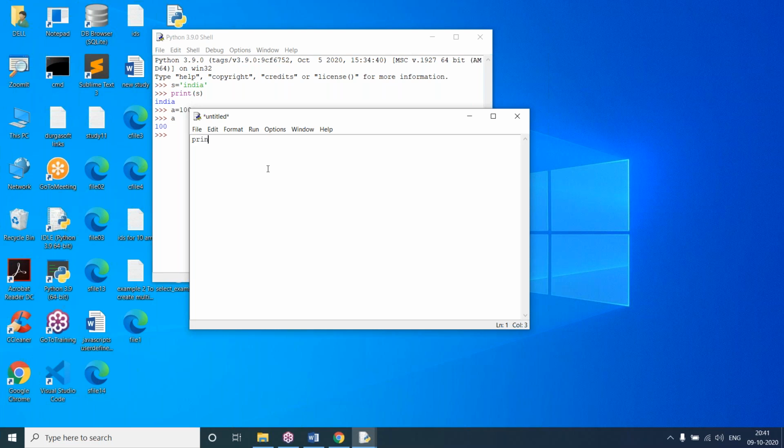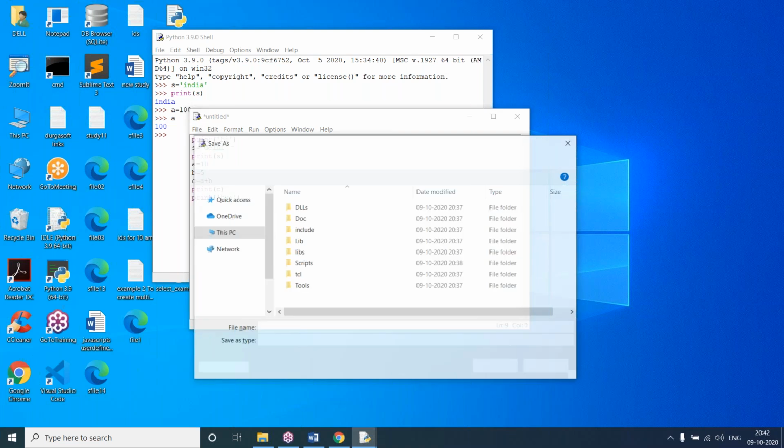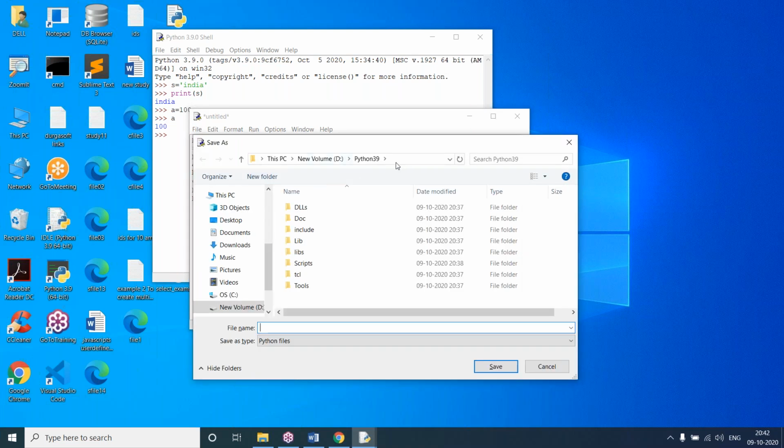So here I'll type statements, print, so print a is given. So print c is given, and print here I'm using b. So all these statements are given. Now here I'll say file save. The default location is the Python 39 folder, the folder which was created at the time of installation.